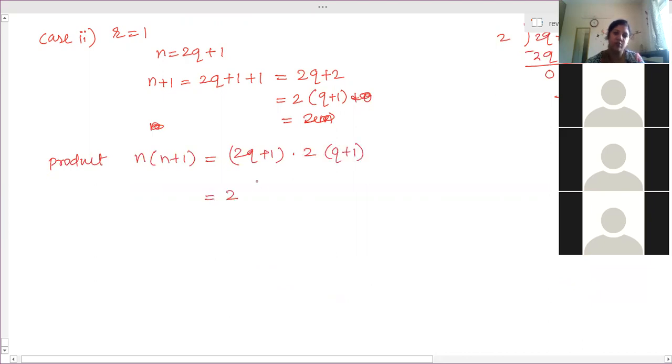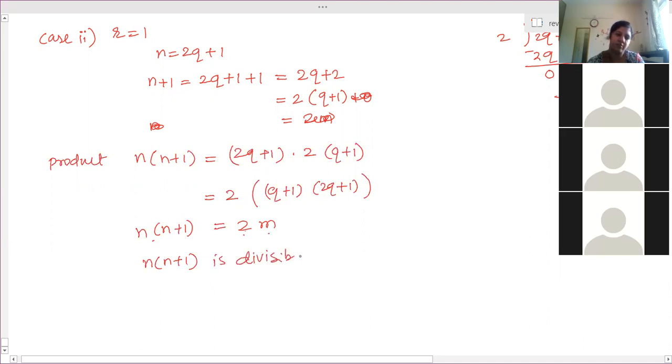We write 2 outside, so we get 2 into q plus 1 into 2q plus 1. So we can write this as 2 into m. So the product of two consecutive integers can be written in the form 2m. That means n into n plus 1 is divisible by 2. Yes, ma'am.